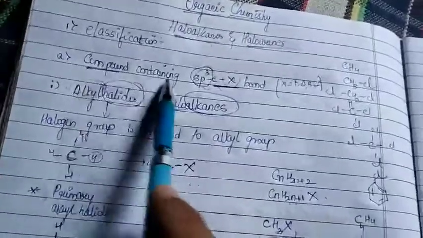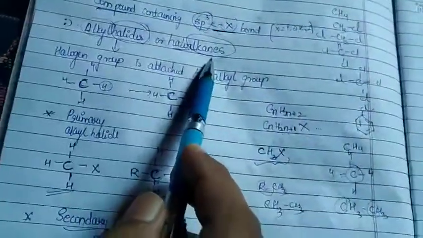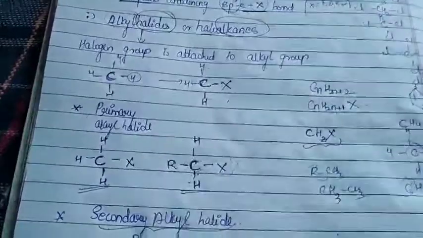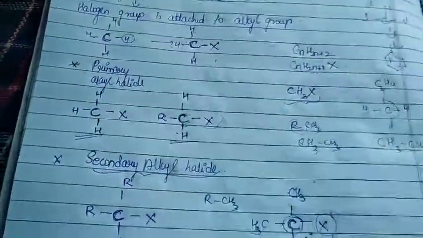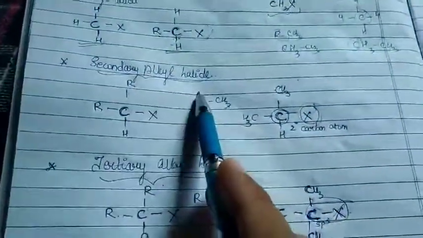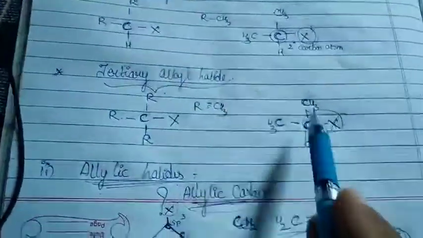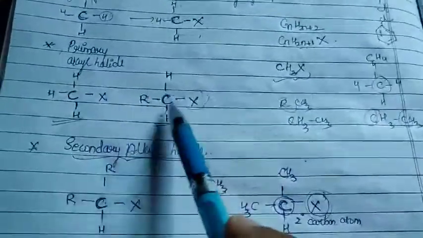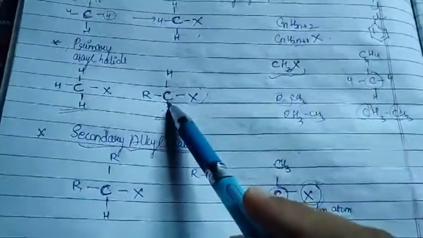So important classification, what did we see? Of course, the compounds containing sp3 C-X bond. First we saw alkyl halides or haloalkanes, in which our halogen group is attached to alkyl groups. There we saw primary alkyl halide, where the halogen group is attached to a primary carbon atom. In a secondary alkyl halide, the halogen group is attached to a secondary carbon atom. Tertiary alkyl halide, the halogen group is attached to a tertiary carbon atom. What do you mean by primary carbon atom? The carbon atom which has been attached to one carbon atom is called a primary carbon atom.